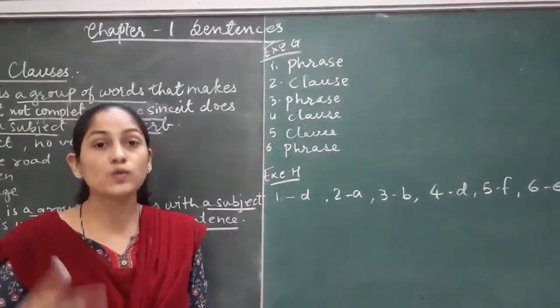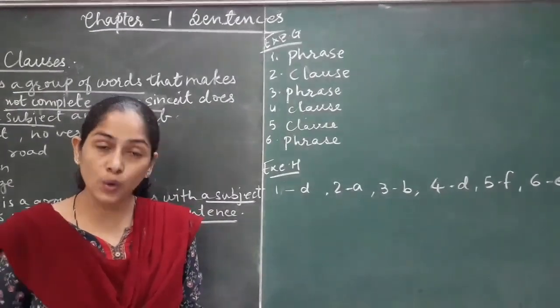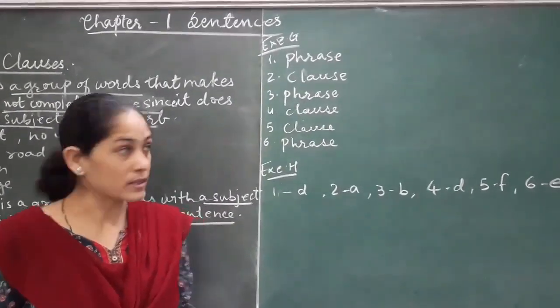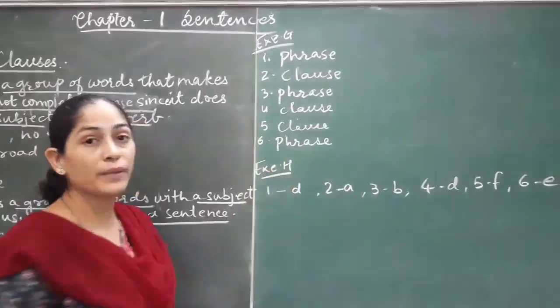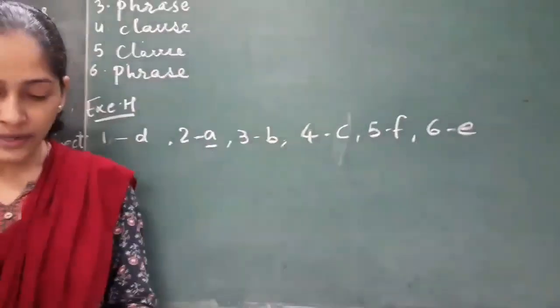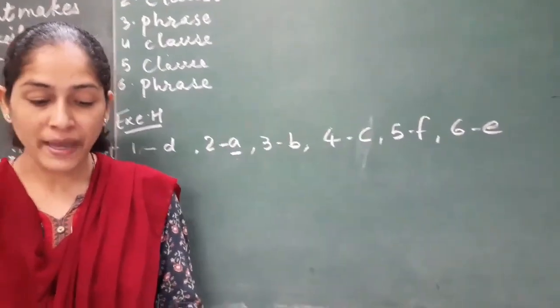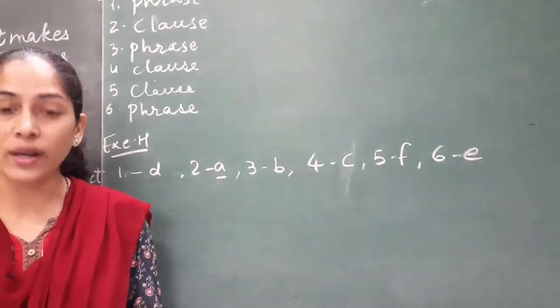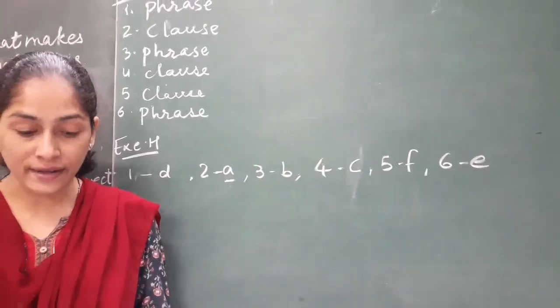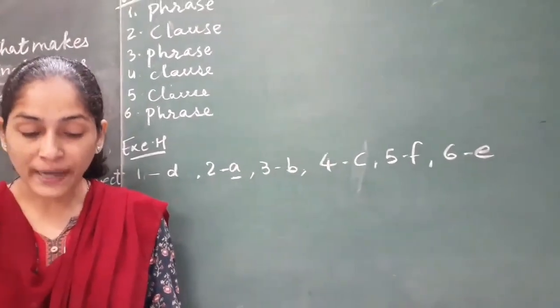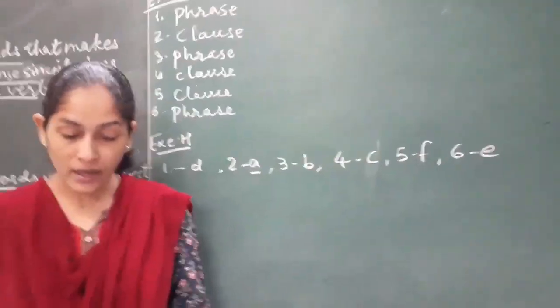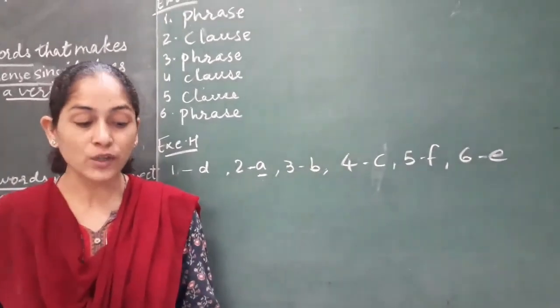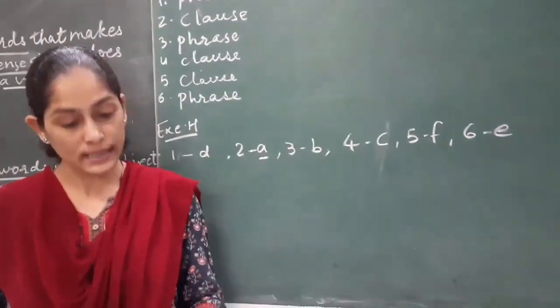Sixth one, a bouquet of roses was presented to the chief guest. A bouquet of roses what? No subject, no verb. So this is phrase. So answer of the sixth sentence will be phrase. Let us do exercise H. Match the group of words given in column A with those in column B. You will also find it interesting to combine one group of words in column A with different group of words in column B to form meaningful sentences.